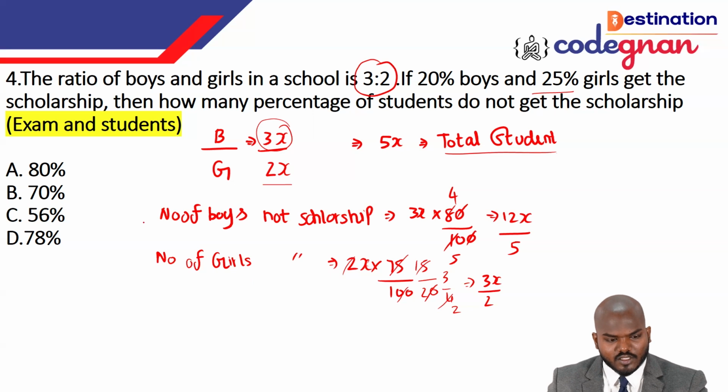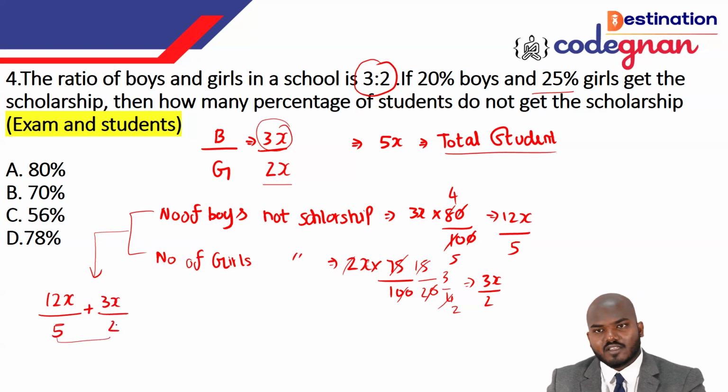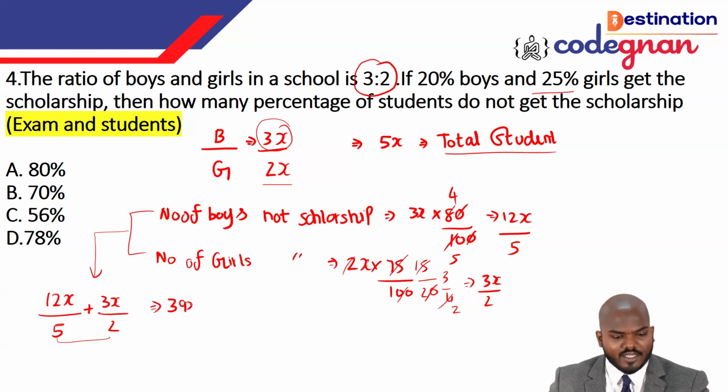Now you can combine this. The total number of students not getting the scholarship: for the boys it is 12x by 5, plus for the girls 3x by 2. We know that the LCM of the different numbers will give you the value 10. If you take the LCM and manipulate here, it will give you 39x by 10. So this is the particular ratio: 39x by 10 of the students didn't get the scholarship.